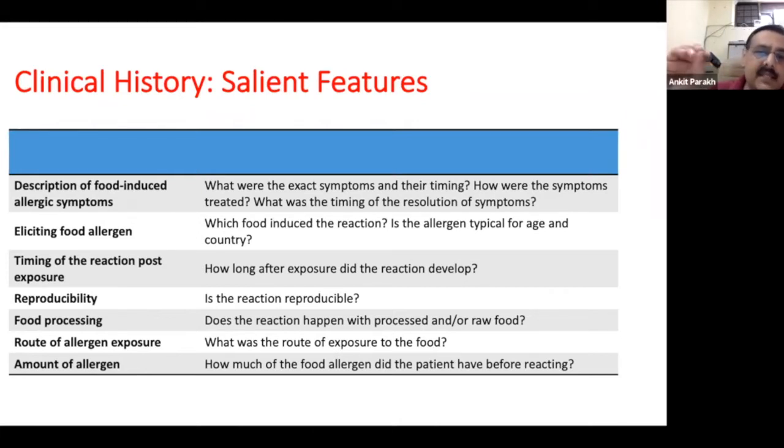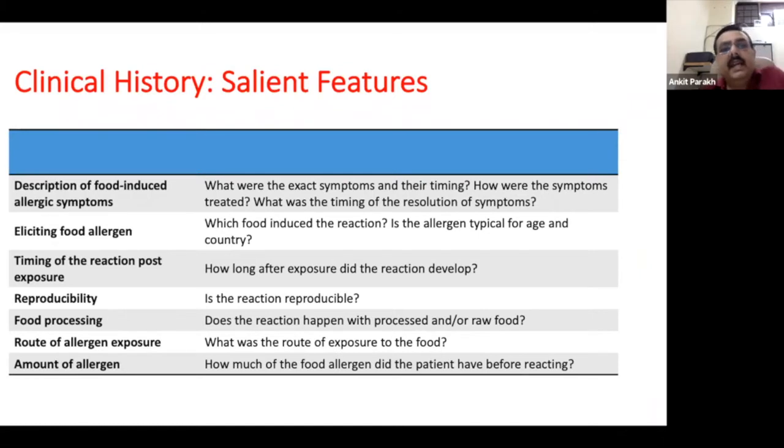A child consumed, for example, egg, and the child reacts immediately. The child develops urticaria within 15 to 20, 30 minutes. The child was given an antihistamine. The child responded, and there was resolution of symptoms within an hour or so. So this is what is meant by the timing.